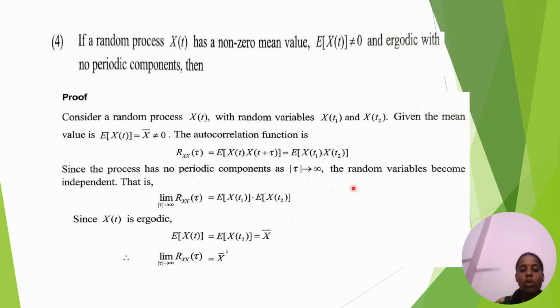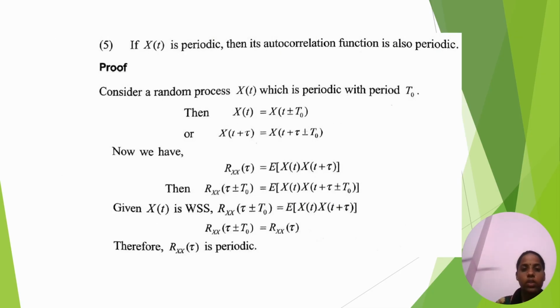Since the process has no periodic components, as mod tau tends to infinity, the random variables become independent. Limit mod tau tends to infinity, Rxx of tau equal to expectation of x of t1 times expectation of x of t2. This expectation can be expanded into terms. Since x of t is ergodic, Rxx of tau equal to the mean of the ergodic process, x bar square. Fifth property.